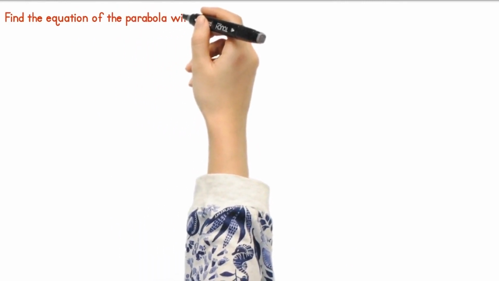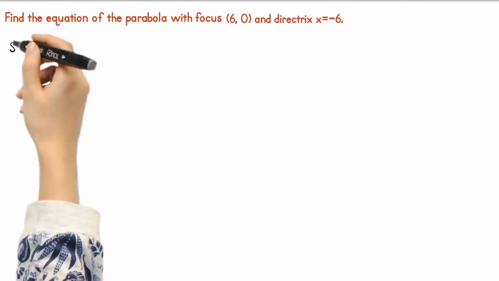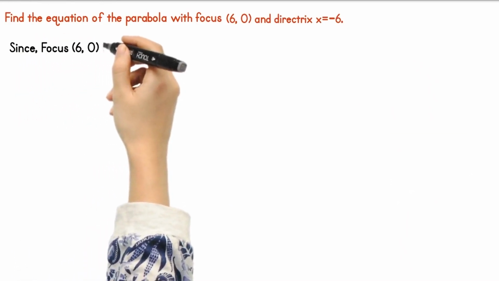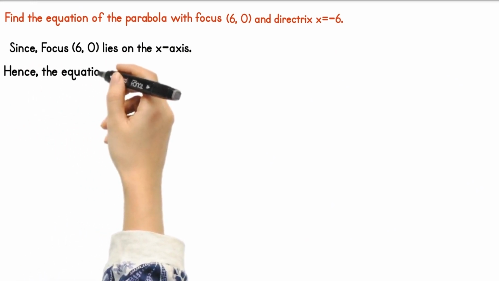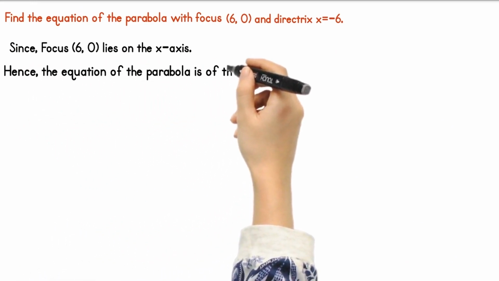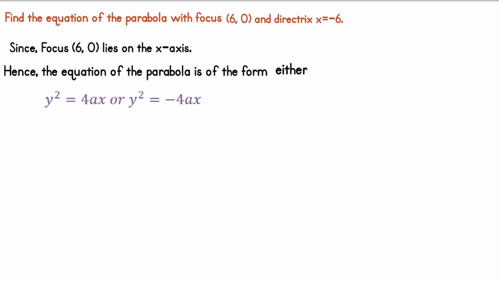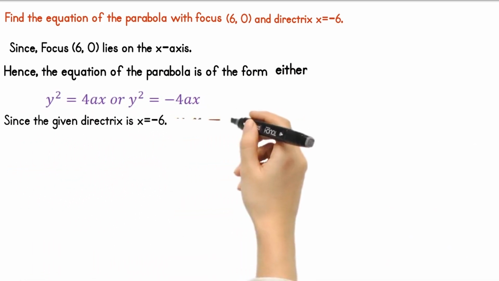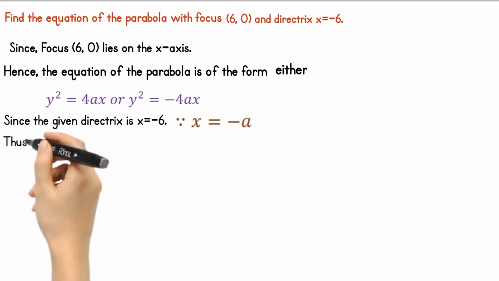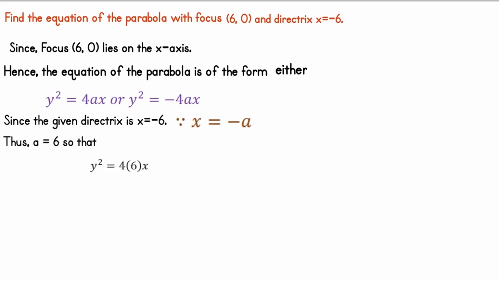Next, find the equation of the parabola with focus 6, 0, and directrix x is equal to minus 6. Since the focus 6, 0 lies on the x-axis and the x-axis itself is the axis of the parabola, hence the equation of the parabola is of the form either y square equals to 4a x, or y square equals to minus 4a x. Since the given directrix x is equal to minus 6, so that a is equal to 6. Then substitute a as 6 in the above equation, then we get y square is equal to 24x.